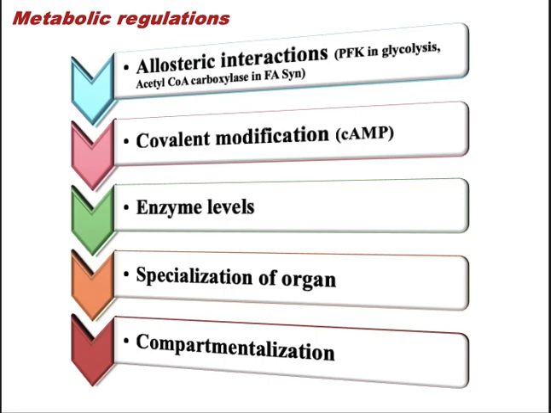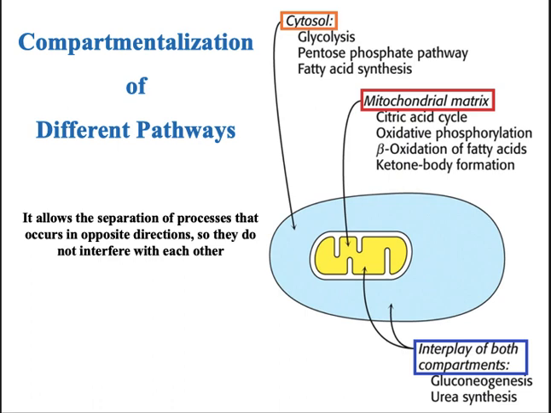So when we say compartmentalization of the different pathways, in the cytosol you have glycolysis, HMP shunt, then fatty acid synthesis, and in the mitochondrial matrix you have the TCA cycle, oxidative phosphorylation, beta oxidation of fatty acids, ketone body formation, and partly in the cytosol and partly in the mitochondria you have gluconeogenesis and the urea cycle, right? So this is the importance when it takes place in different compartments.